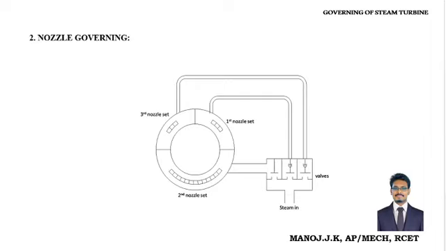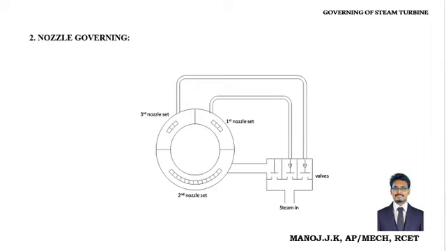Each of the nozzle pipes, the pipes going from the steam drum to the nozzle, has a separate valve to close and open. Here, the steam enters a steam tank. If all the valves are in the open condition, the steam flows through all three pipes and rotates the turbine rotor.